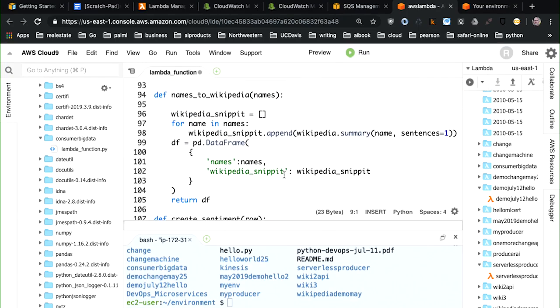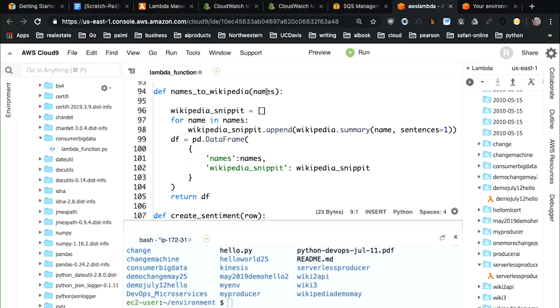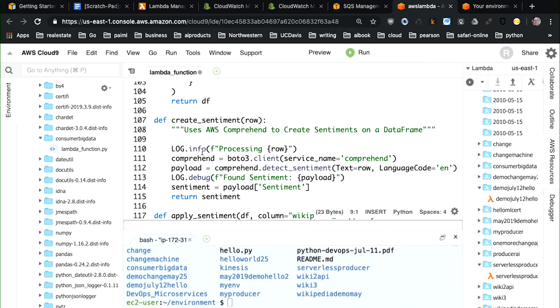Finally, I write a function that takes the Wikipedia page that I'm going to grab, and again, I get that from DynamoDB, and I append it into this data frame. So each one of these companies will generate a new data frame. Finally, I write an apply function in pandas that allows me to apply sentiment analysis for each one of the rows in that data frame. And you can see here, I say comprehend detect sentiment. Just again, a couple lines of code to do sentiment analysis if you use an AI API.